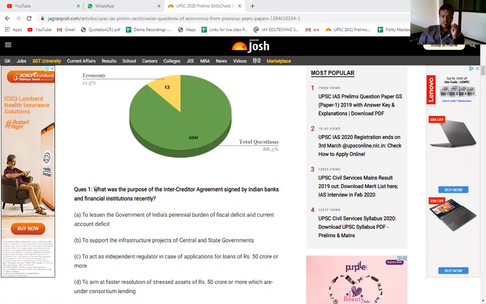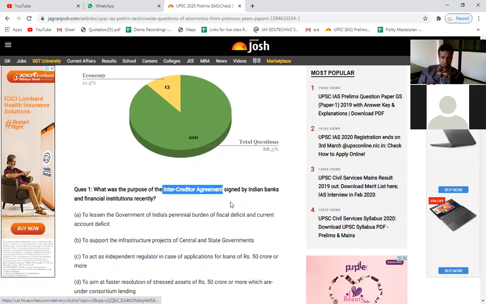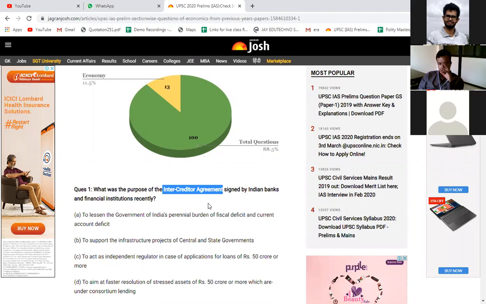So what was the purpose of the inter-creditor agreement signed by Indian banks and financial institutions recently? Does anyone know the meaning of this inter-creditor agreement? Has anyone read about it? Has anyone read about it in the newspaper? What is an inter-creditor agreement? Manish, have you read it somewhere? No, not in the newspaper. Bagisha?